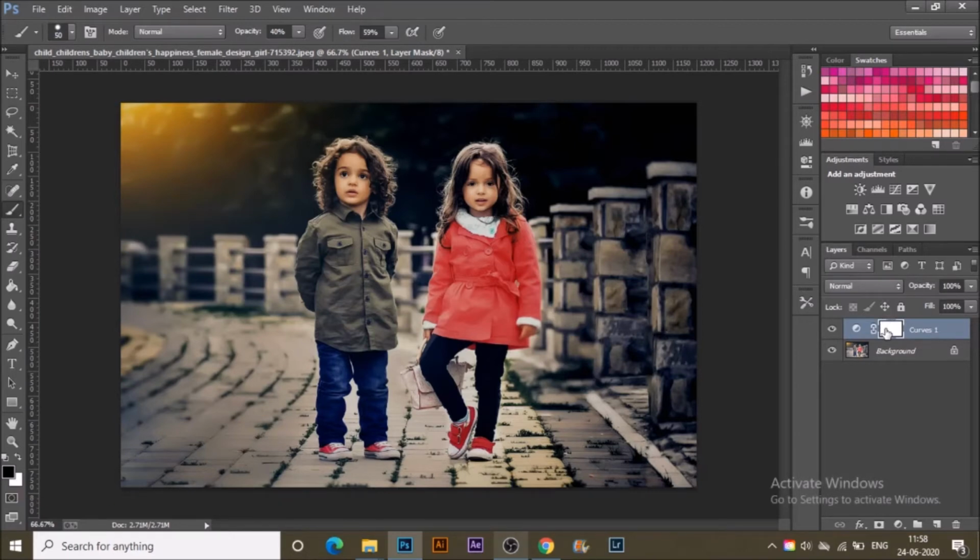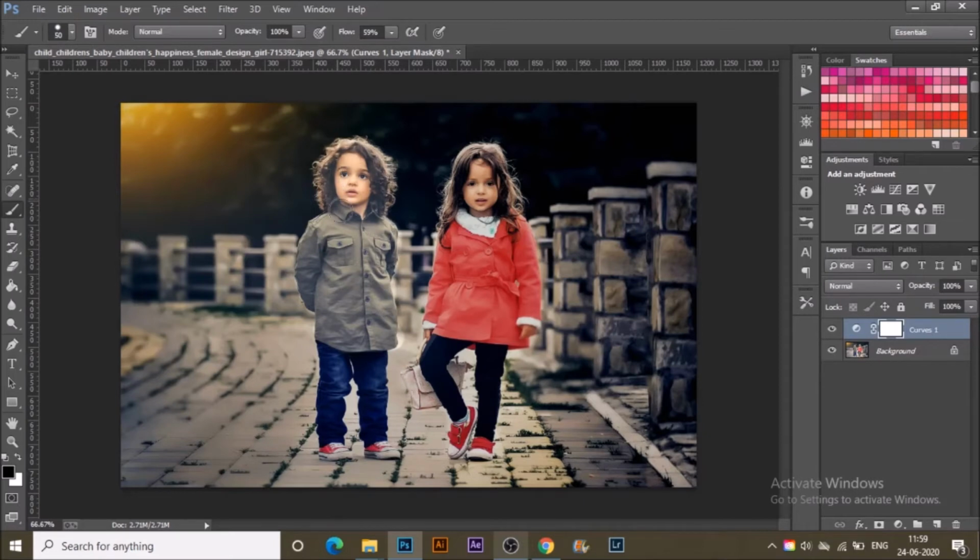So right now I'm selecting the brush tool from the toolbar with black as the foreground color. I'm just painting over the boy. You can see the effect that was earlier on this layer is getting hidden over the area where I'm painting. So you can see that the boy is now out of that area, and if you look at the layers panel, you can see that there is black color.